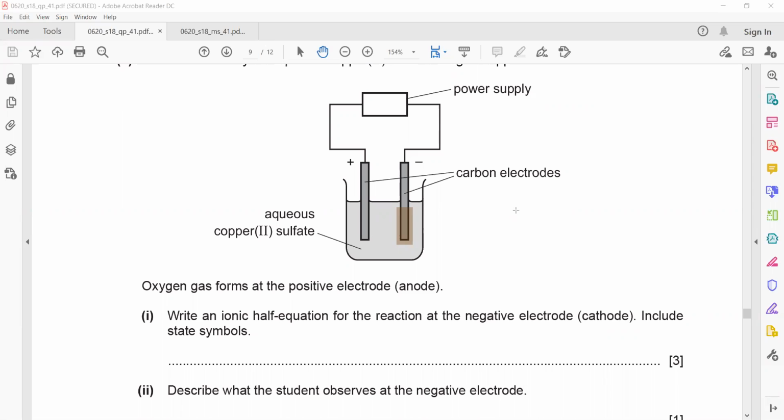Instead of mentioning a metal, you can mention an increase in size of the cathode, or mass of the cathode, or you can mention a solid form instead of mentioning a shiny metal. Because in an observation, we don't conclude. You can mention a brown solid as well, because copper is brown or pink. So a solid is formed at the cathode, or the size of the cathode will increase. In an observation, you are not measuring a mass, so it is not like you can observe that the mass is increasing. It is not on the balance.